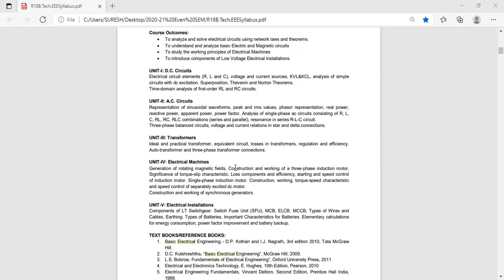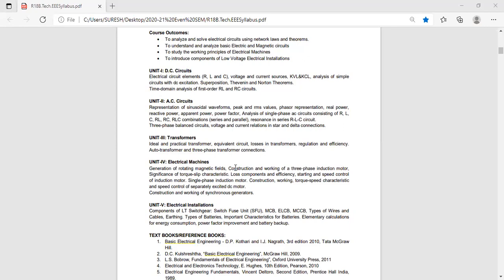What is the rotor speed formula n? 120 f by p, that is ns, stator speed. You are telling about stator speed. ns is equal to 120 f by p. I am asking the rotor speed formula n.